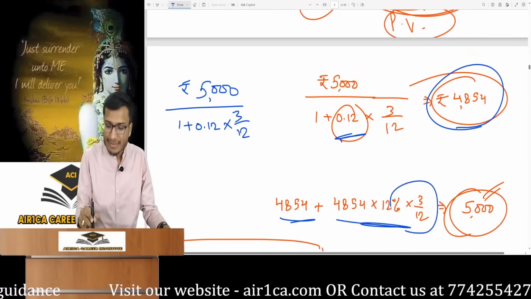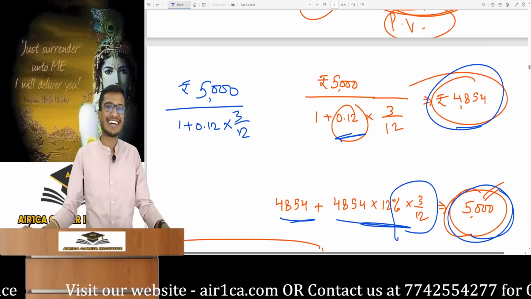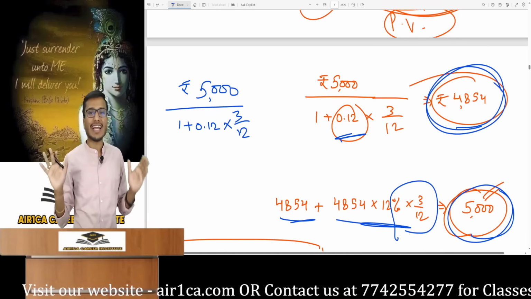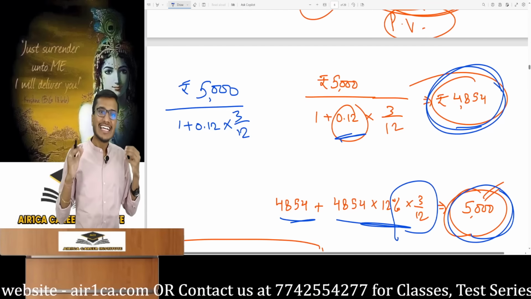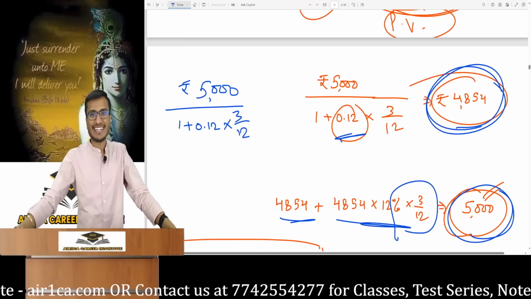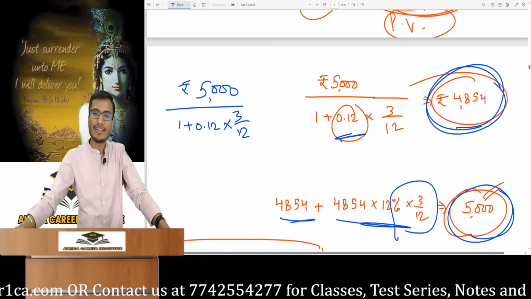4,854 invested at 12% for 3 months becomes 5,000. So 4,854 is exactly the final cash settlement that I will get from the bank today. Got it? So in this way, the FRA topic is now complete. This is the only formula.